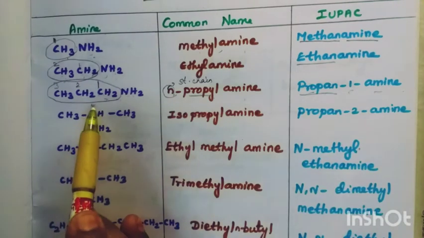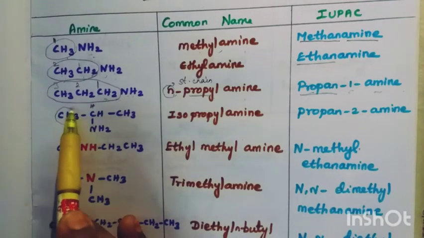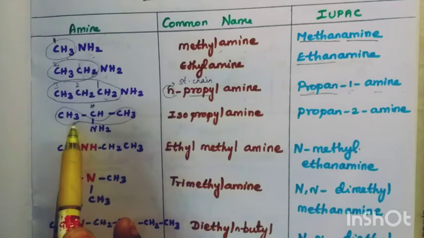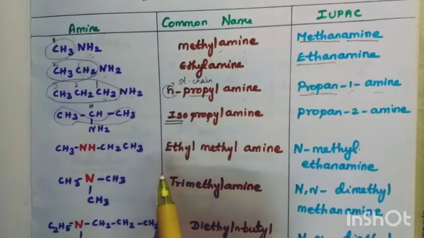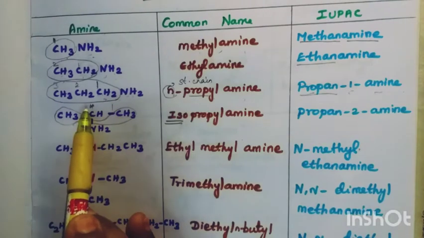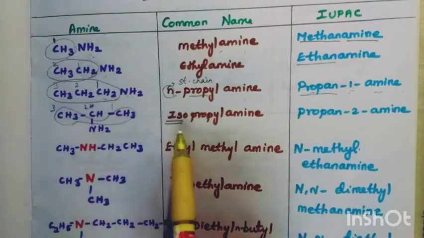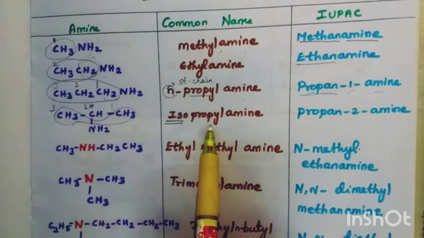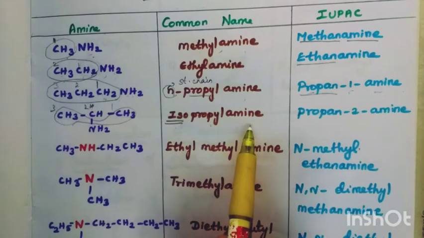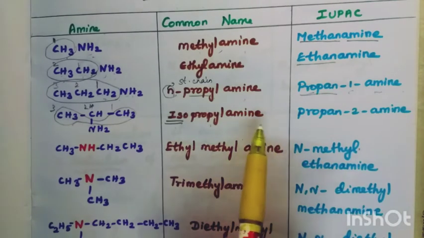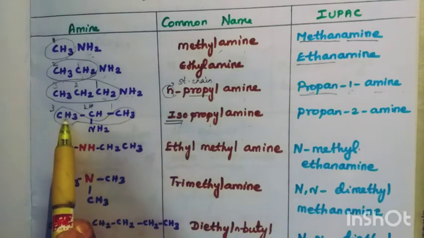Now, if 1 carbon carries 2 methyl groups, that is called iso. So, totally how many carbons? 3 carbon. So, isopropyl. 3 carbon means propyl amine. How to write the IUPAC name? The 3 carbon atoms are there.